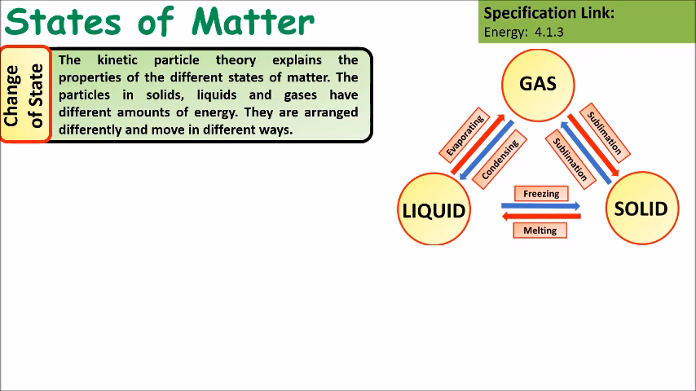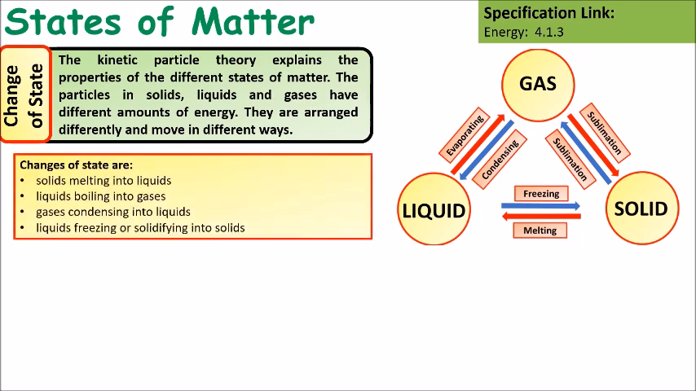If we're thinking about change of state, the kinetic particle theory explains how this can happen, in terms of the energy level that different states of matter have when they turn from one state to another. So the changes in state are: solids can melt into liquids, liquids can boil into gases, gases can condense back down into liquids, and liquids can freeze into solids. You can also have a gas turning into a solid or a solid turning into a gas by a process called sublimation. So this is where there is no liquid phase.